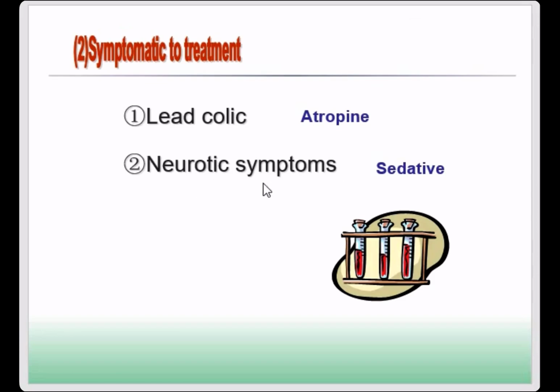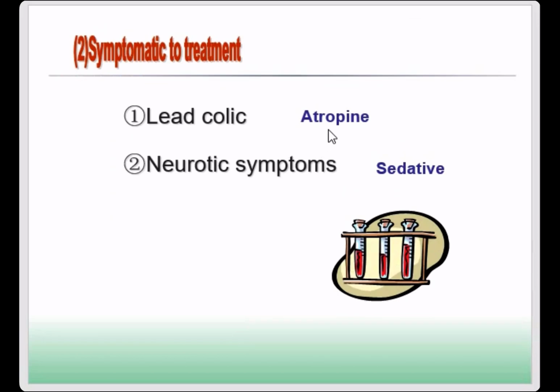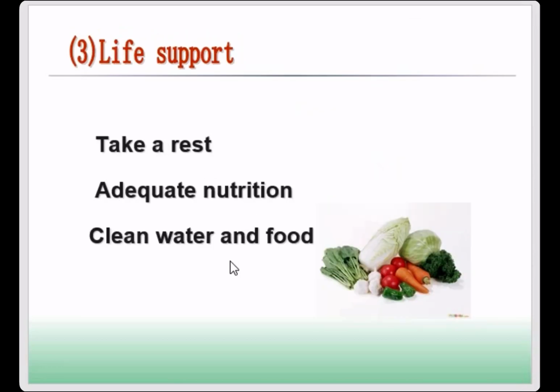And for the neurotic symptoms, some patients will have headaches, brain problems or nervous system problems, so we can use a sedative to relieve them. So EDTA is the main treatment; for childhood lead poisoning we can use DMSA; we can use atropine to relieve the lead colic, and a sedative for the neurotic symptoms. For life support, we tell the patient that after the treatment, after you go back home,